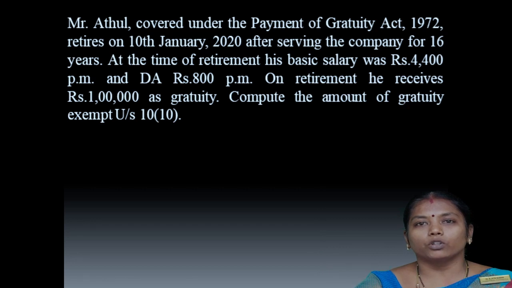So we can see the rule with an example. Mr. Atul, covered under the Payment of Gratuity Act 1972, retires on 10th January 2020 after serving the company for 16 years. At the time of retirement, his basic salary was rupees 4,400 per month and dearness allowance was rupees 800 per month. On retirement, he receives rupees 1 lakh as gratuity. Compute the amount of gratuity exempt under section 10(10).